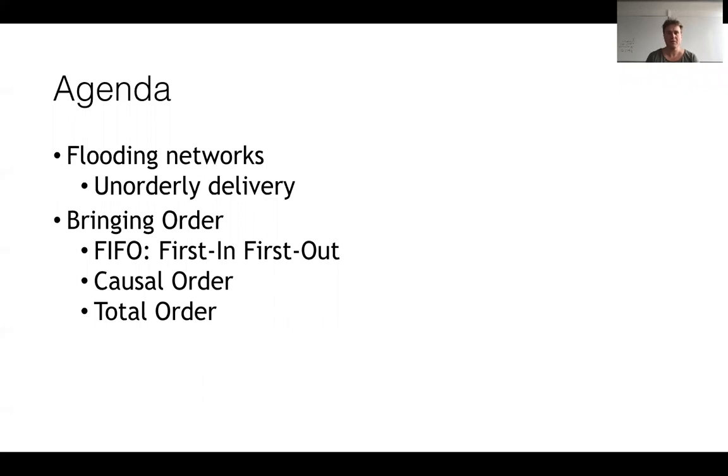So that's how, if we don't want to make too brave assumptions on the internet, the world will look like if a lot of parties try to send a lot of messages at the same time. Okay, so we start with some setting where the message delivery is unordered. And then we would try to create some order. And we will look at 3 different orders, one called FIFO, one called causal, and one called total order.